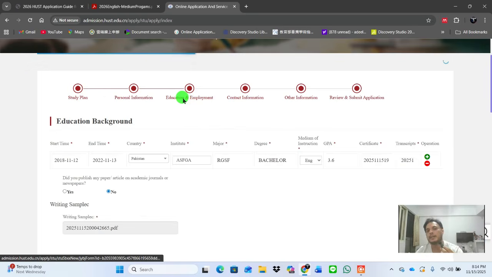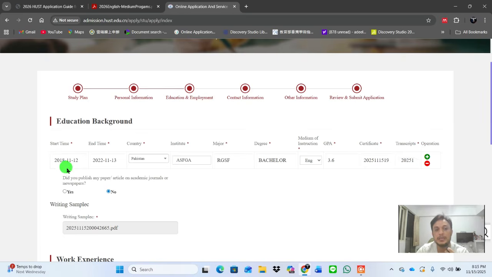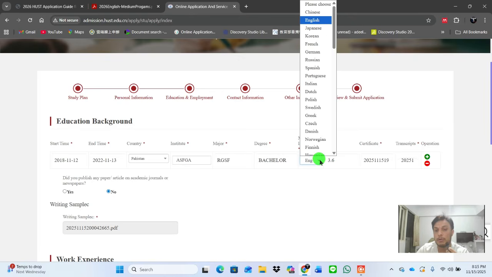And the third part is about education and employment. So they will ask you, because we mentioned that our highest education is bachelor, you have to provide information about when you started your degree and when it ended, country, institute, your majors, your degree. Okay, so here you can see that they ask for medium of English.